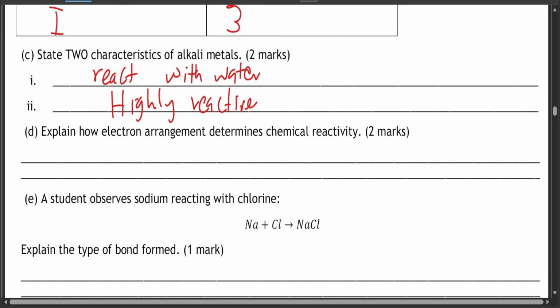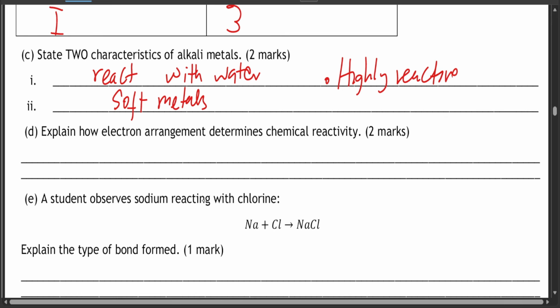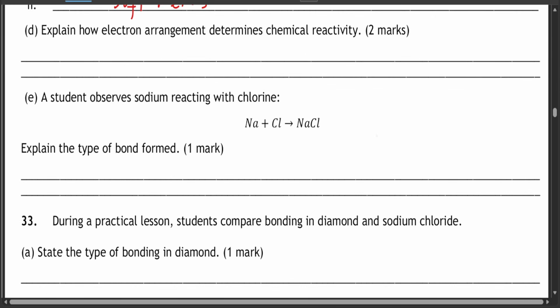They are also soft metals. Sodium is a soft metal, potassium as well, and so on. In case you're not supposed to write reactive, write something different.